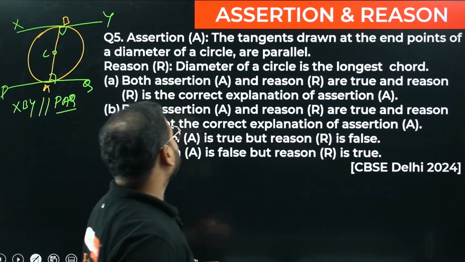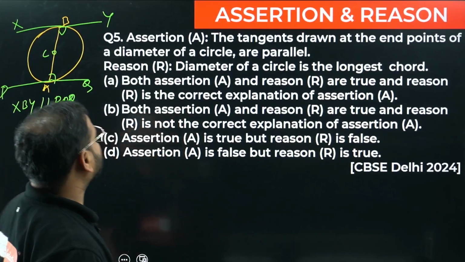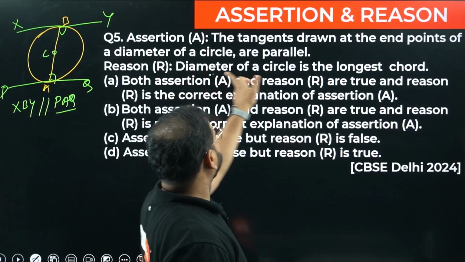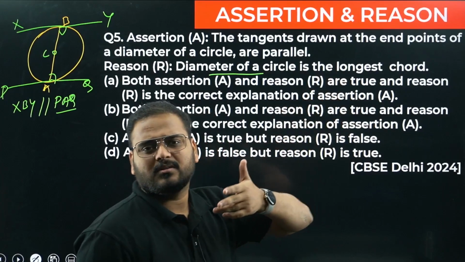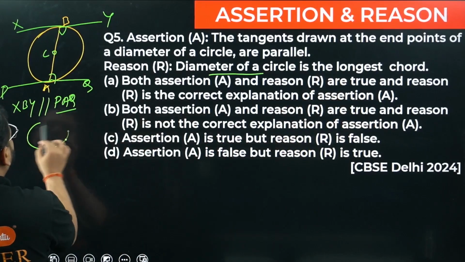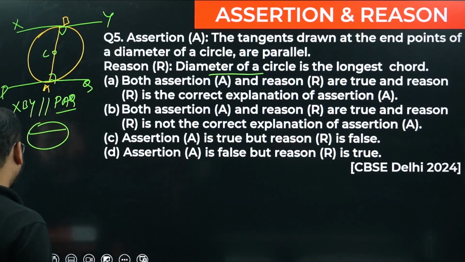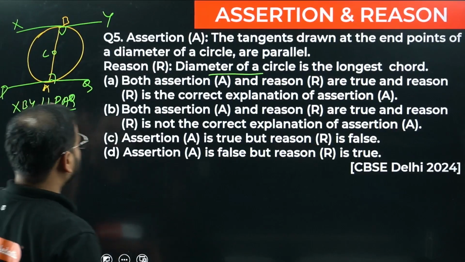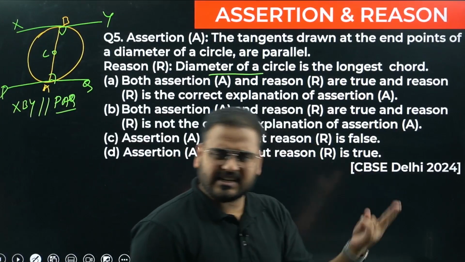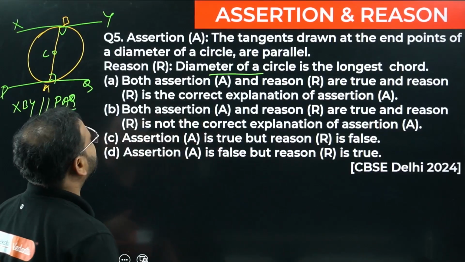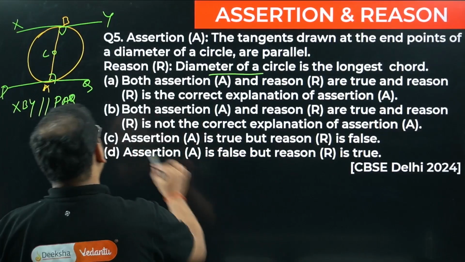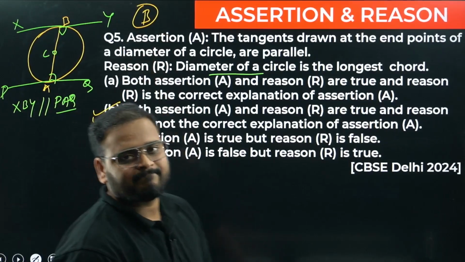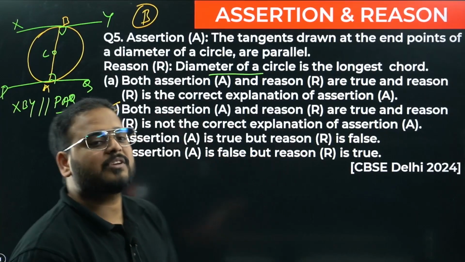So the assertion is correct. Reason: the diameter of a circle is the longest chord. Correct, no? Both of them. This is the standard definition of the chord. Longest chord, correct. What is a chord? A chord is a line that has two end points on the circumference of the circle, right? And which is the longest one? The diameter. But both are correct statements, and I don't think the reason explains the assertion. It does not. So option B is more suitable. Please take it. Option B is the correct answer for assertion reason number 5.